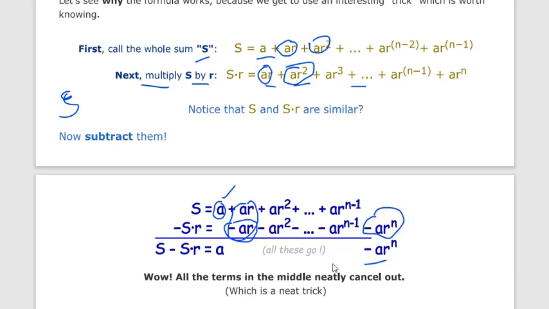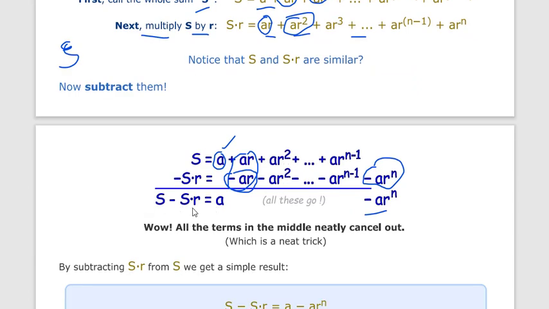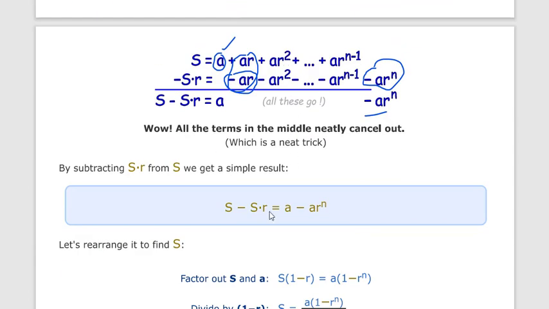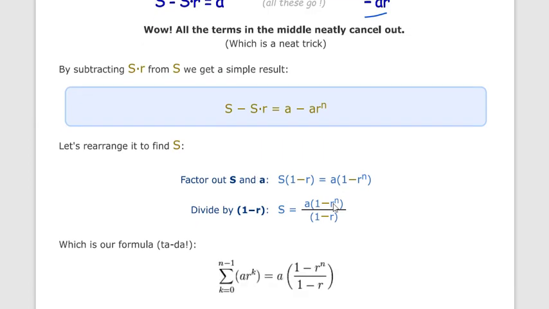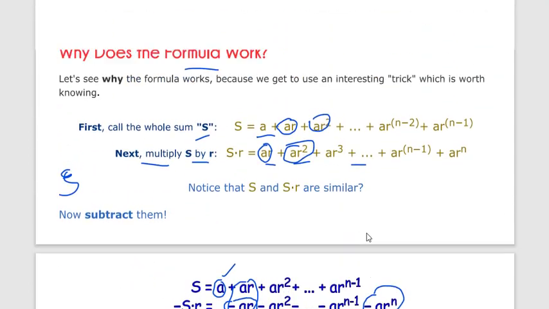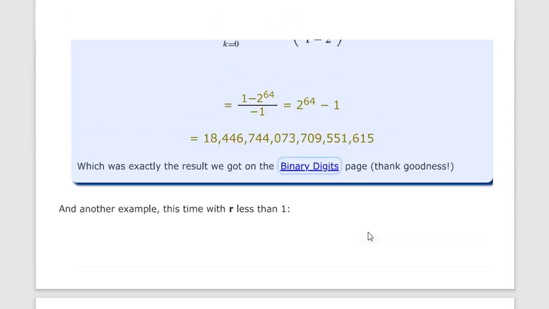So we have s minus sr is equal to a minus ar to the n. After taking s common and doing the calculation, we get the formula of summation of a geometric sequence: a into 1 minus r raised to n upon 1 minus r, okay. So this is the arithmetic sequence and geometric sequence.